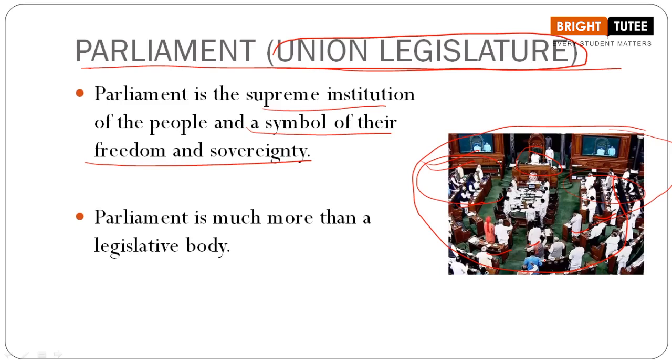Also, it is a symbol of their freedom and sovereignty. Now, what is the meaning of sovereignty? It means supreme authority, holding or having supreme power or supreme authority. This is a point that you need to understand. So, Parliament has the supreme authority in making or discussing the laws, changing the laws or amending the laws.